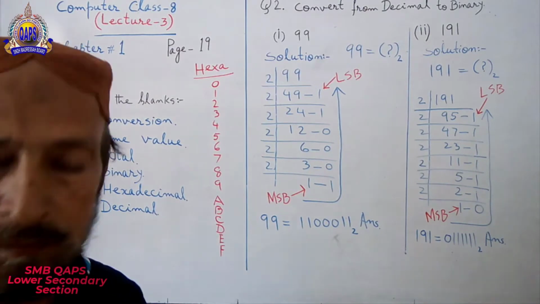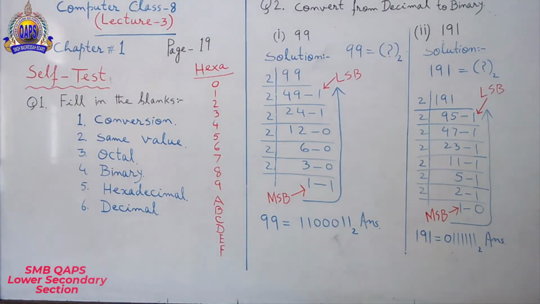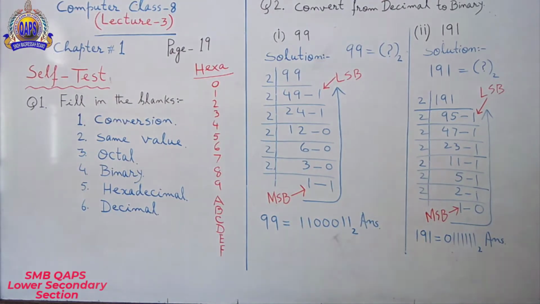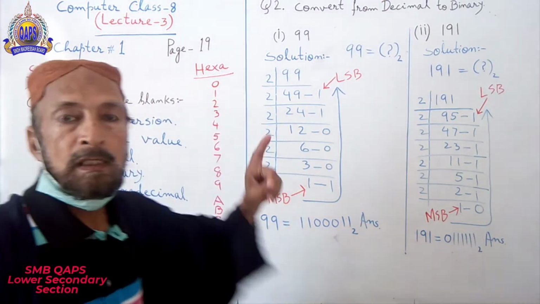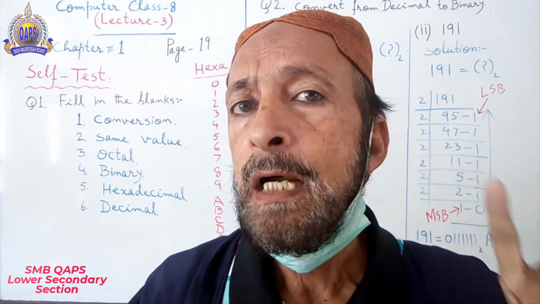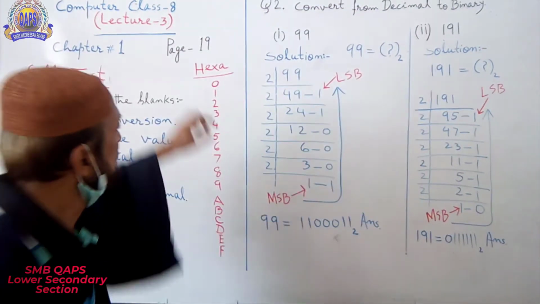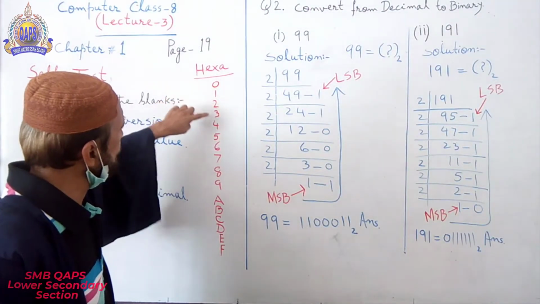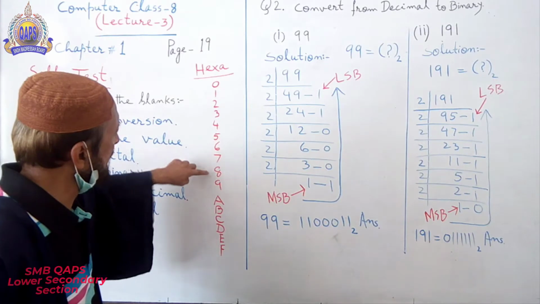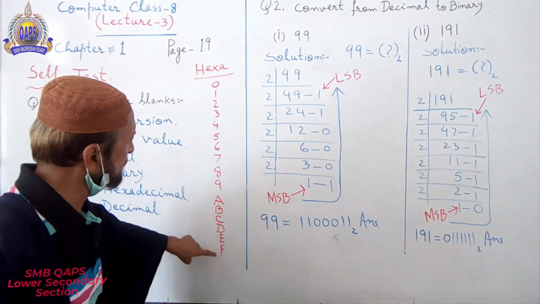Look at the board. Count the digits in hexa. 1, 2, 3, 4, 5, 6, 7, 8, 9, 10, 11, 12, 13, 14, 15, 16.